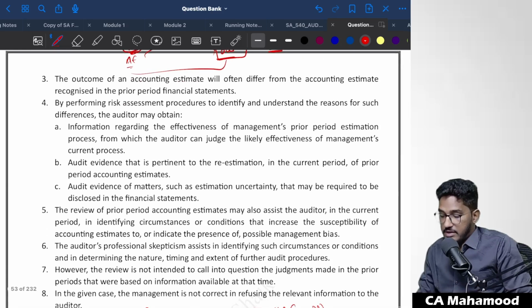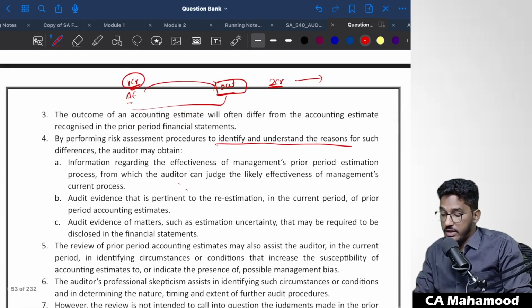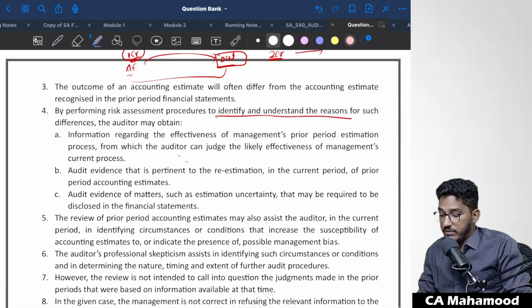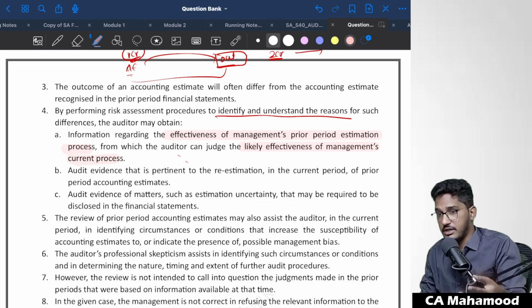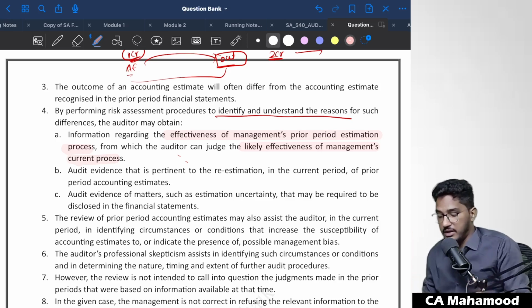So by performing risk assessment procedures to identify and understand the reasons for such differences, the auditor may obtain information regarding the effectiveness of management's prior period estimation process, from which the auditor can judge the likely effectiveness of management's current process. So by understanding last year's accounting estimates and their outcome, you will come to know how effective the process followed by management last year was, and if required, whether there is any requirement to make some changes to the process in the current year.